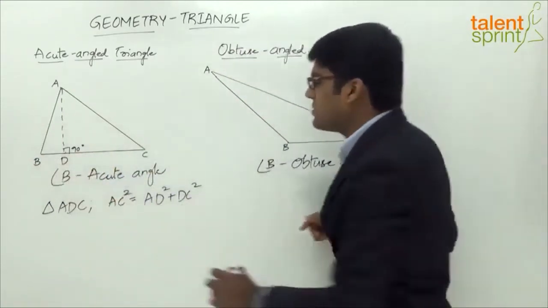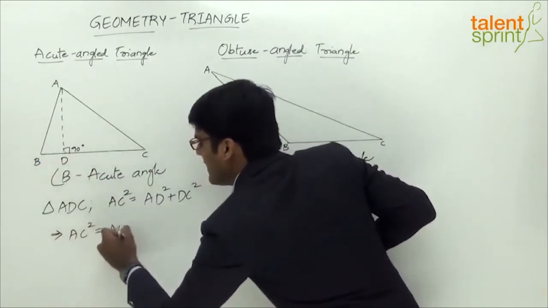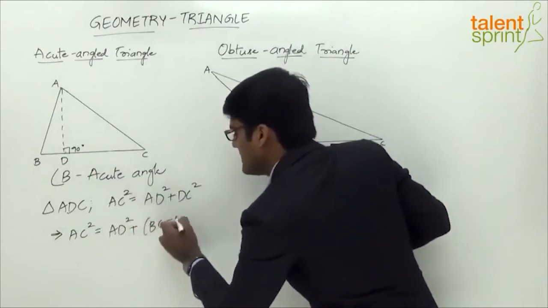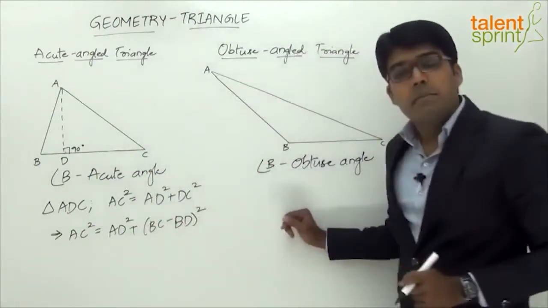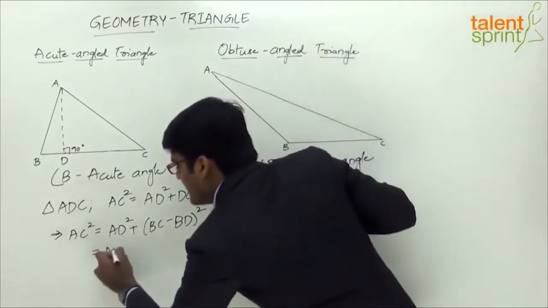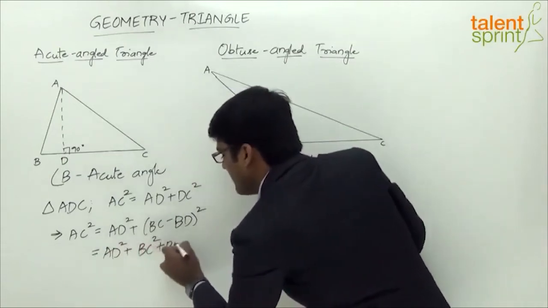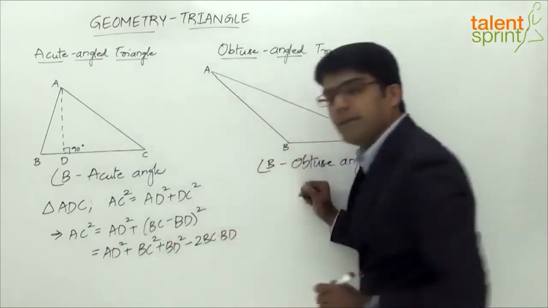So let us substitute that. So we get AC squared equals AD square plus BC minus BD whole square. Let us now apply the A minus B whole square expansion and see what we get. So we get AD squared plus BC squared plus BD squared minus 2BC into BD.